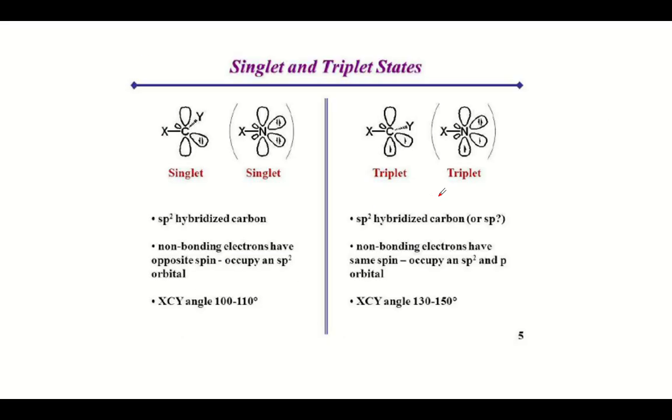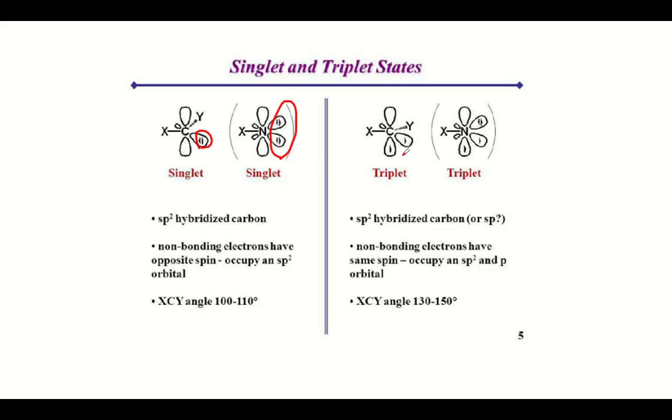So we will compare the singlet and the triplet carbenes and nitrenes. Singlet carbene contains both electrons with opposite spins, and they are sp2 hybridized, while the singlet nitrenes contain two electron pairs that have opposite spins, and they are very, very reactive.